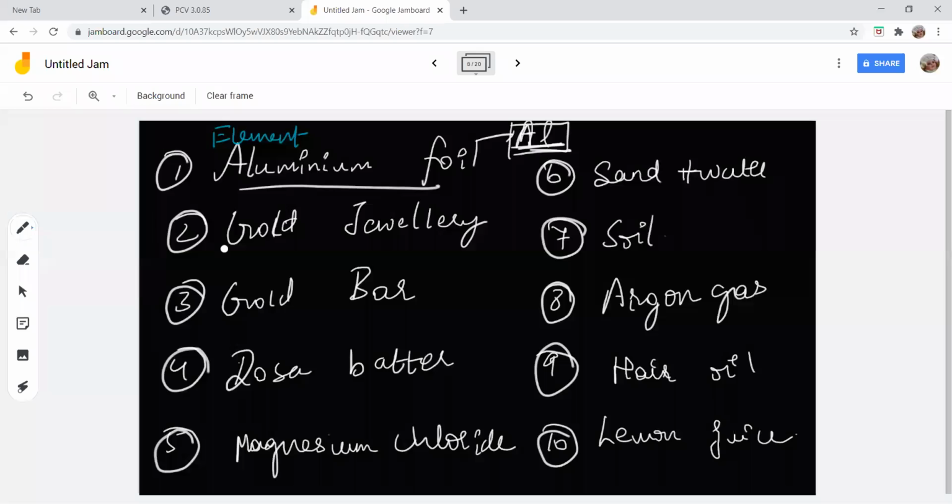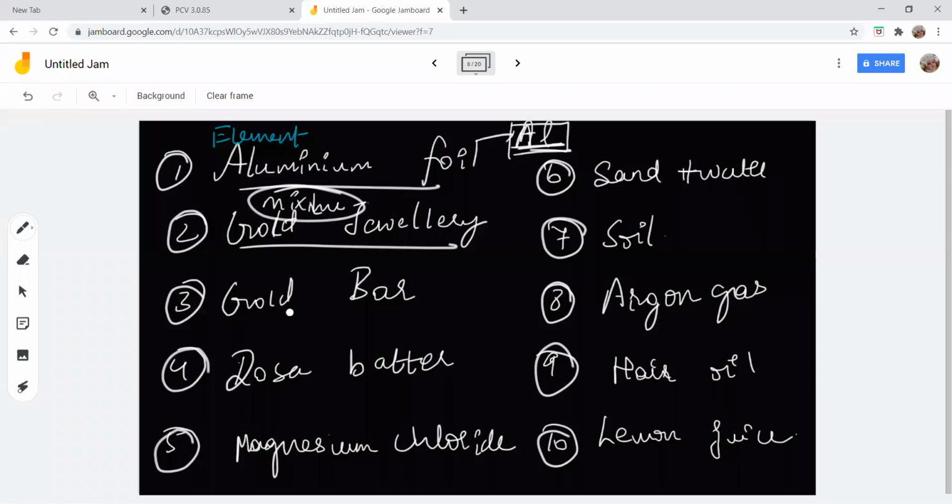The proportion of gold and copper varies, and gold and copper do not react with each other. There is no transfer of electrons from one element to the other. So gold and copper are just mixed. When you heat, at different melting points, gold and copper can be separated. So gold jewelry is a mixture.